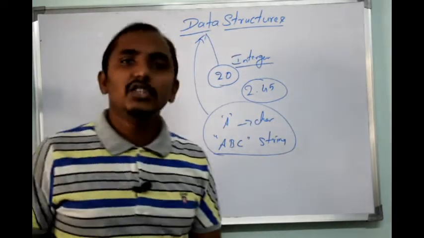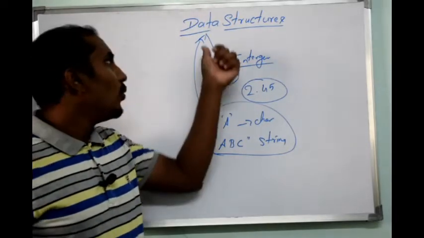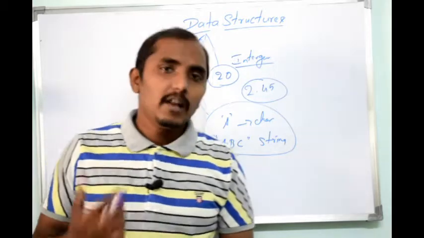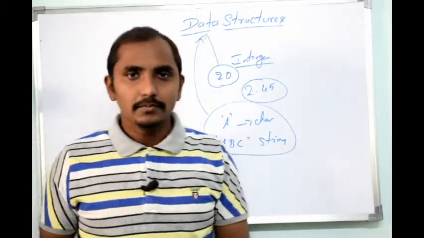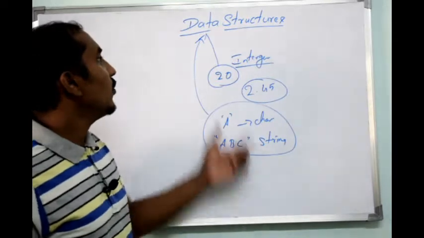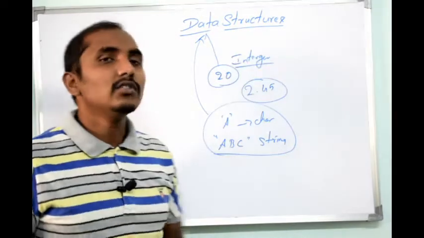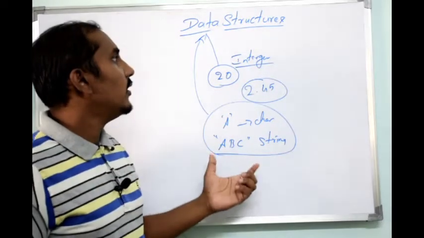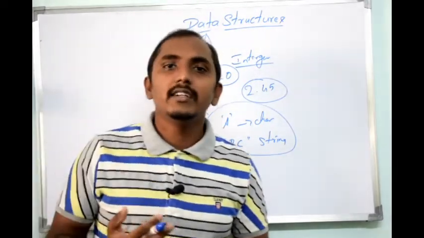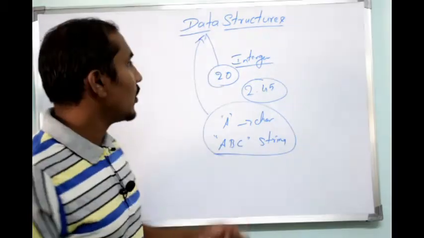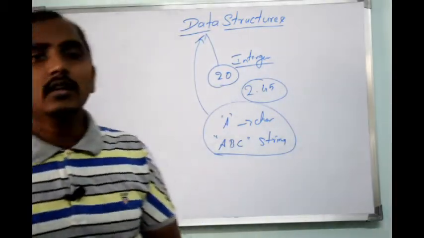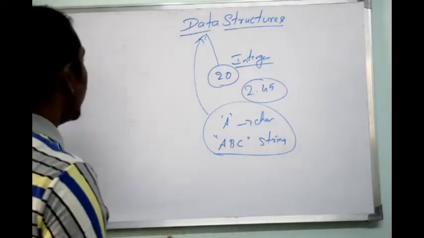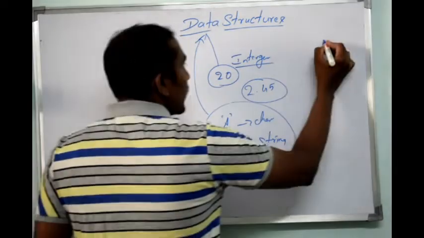So in this subject we are going to discuss how I can store the data in different structures which can help in processing the data better. We are going to study what is data, what are the different ways or structures of storing the data, how to retrieve the data, and what are the uses of storing the data in different structures. Those things we are going to discuss in this subject called data structure.